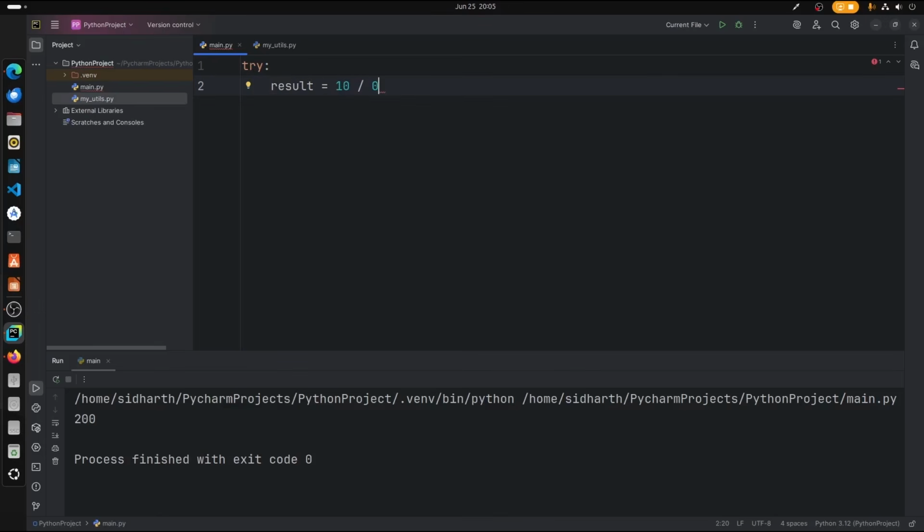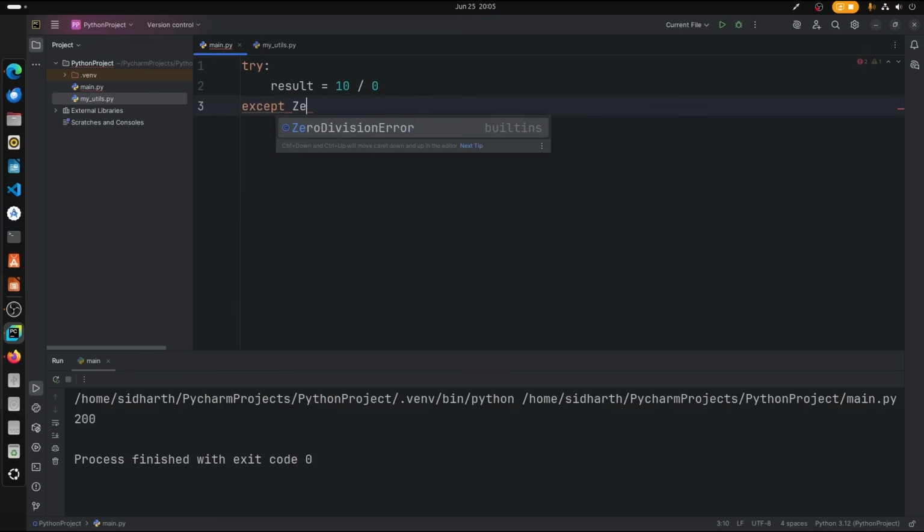Alright, in this case we are trying to divide 10 by 0, and then we're going to type an exception for this, except. So there are different types of exception handling. So I'm going to type ZeroDivisionError. So watch this. Basically we are raising a ZeroDivisionError because we are dividing by 0, right?